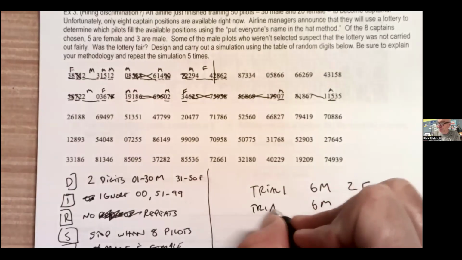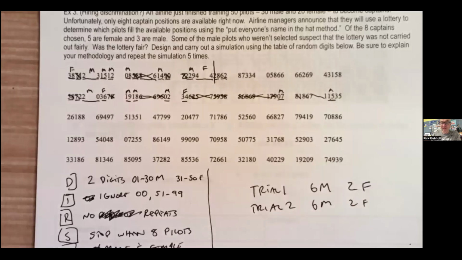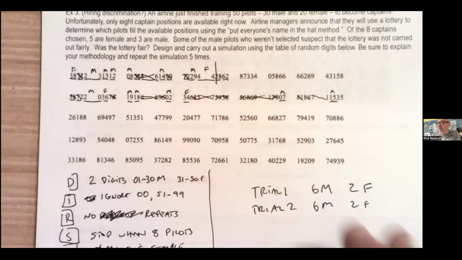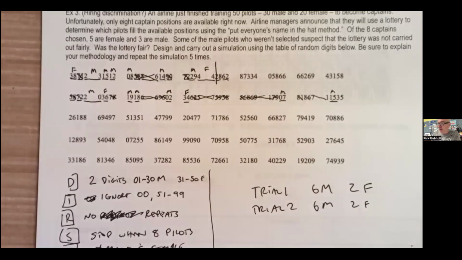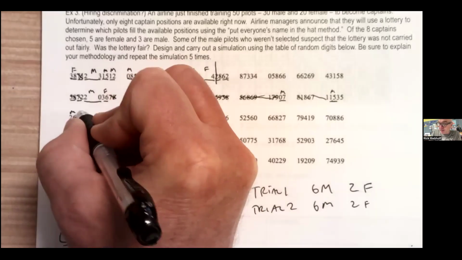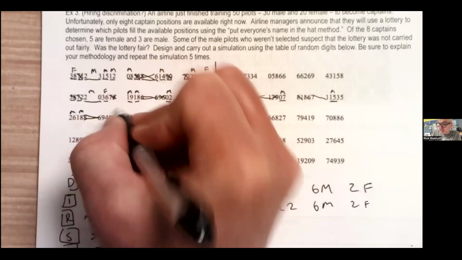That's trial 2, right? Let's do one more. I mean, you can keep going and then we could kind of answer the question: was the lottery fair? We may need to go a little bit more. Trial 2, trial 3. 26 male, 18 male, 86 skip.